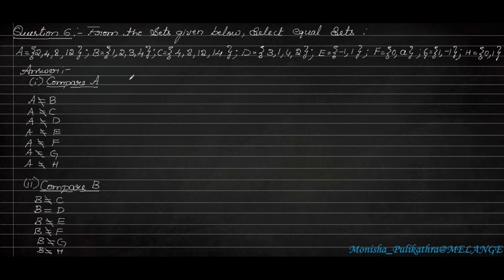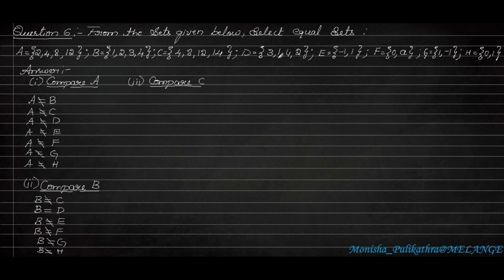So let us compare the next one. Let us compare the third one. That is comparing C with all other terms. We already know that we compared A to C and B to C, so there is no need of comparing C to A and C to B again. We can compare with the next alternate terms.